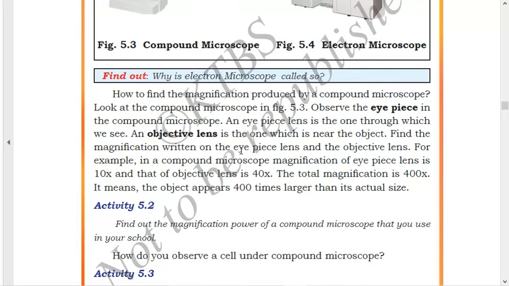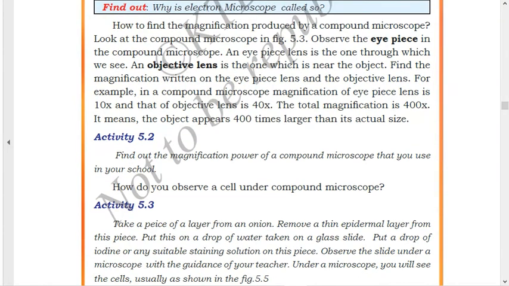Find the magnification written on the eyepiece lens and the objective lens. For example, in a compound microscope, the magnification of the eyepiece lens is 10x and that of the objective lens is 40x. The total magnification is 400x. It means the object appears 400 times larger than its actual size. If you multiply 40 with 10, you get 400.